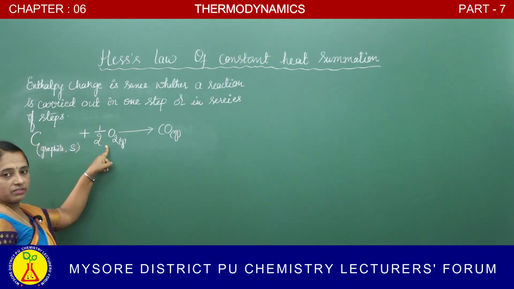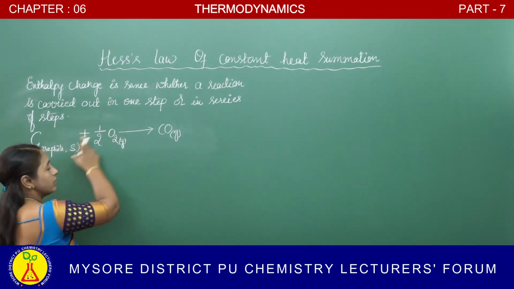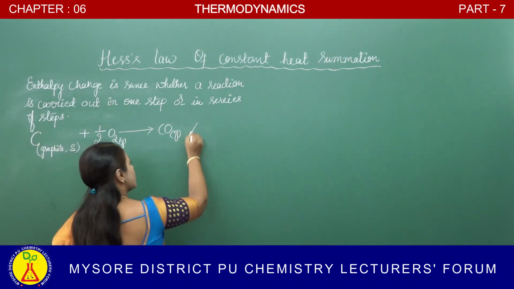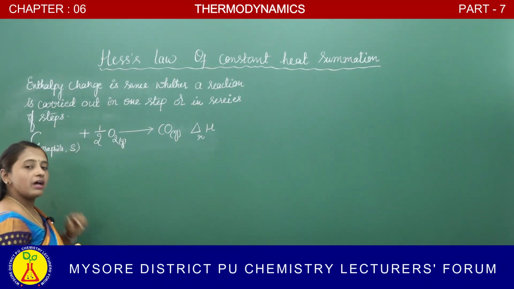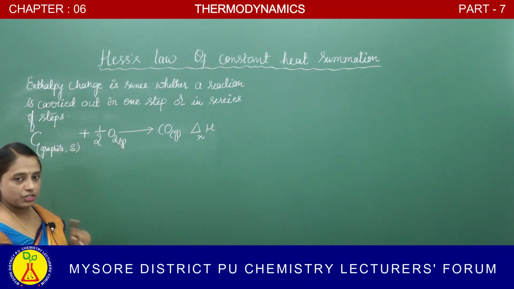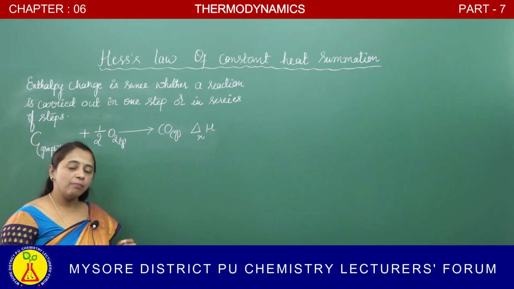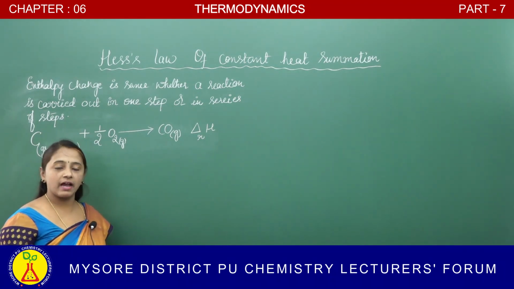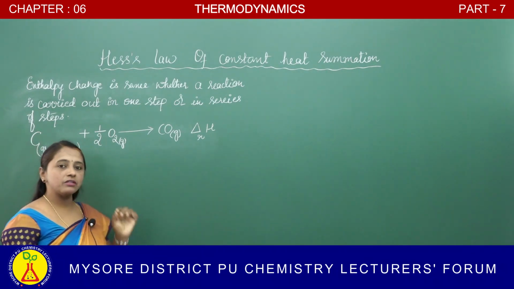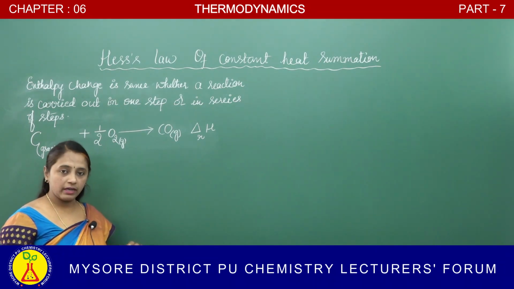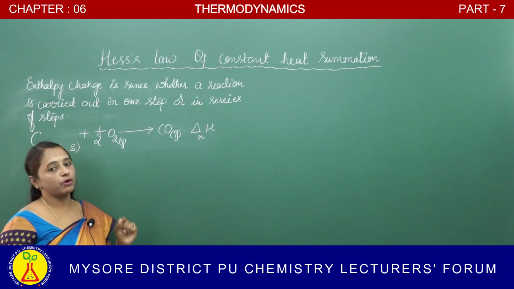Carbon burns in the presence of oxygen and gives rise to carbon monoxide. During this reaction, what is the enthalpy change of this reaction? In this reaction, carbon monoxide is the major product, but along with that, some amount of carbon dioxide is also produced.